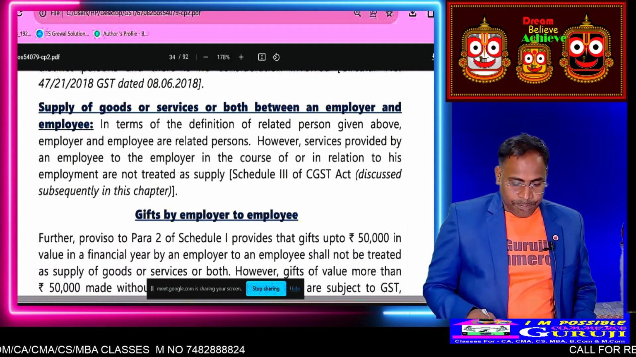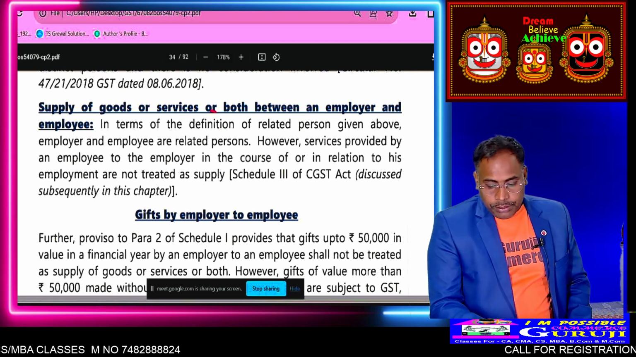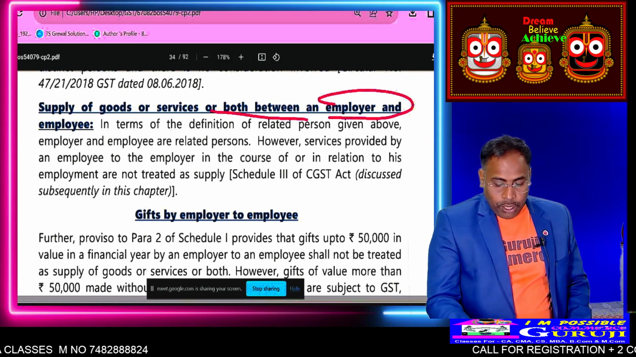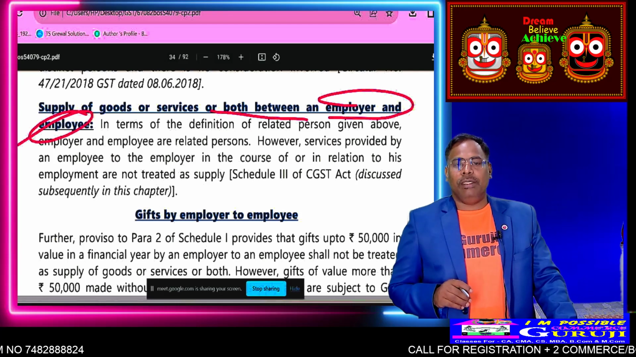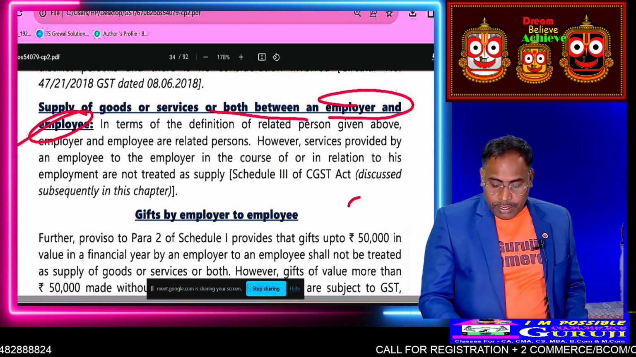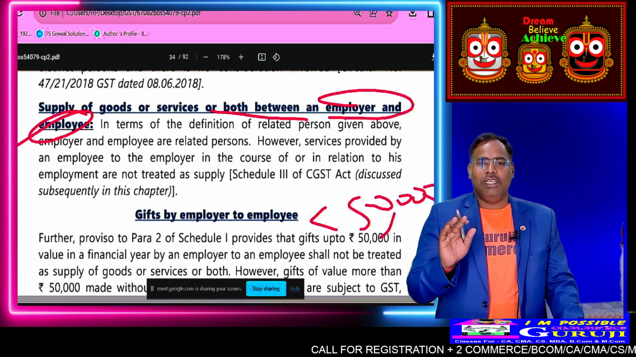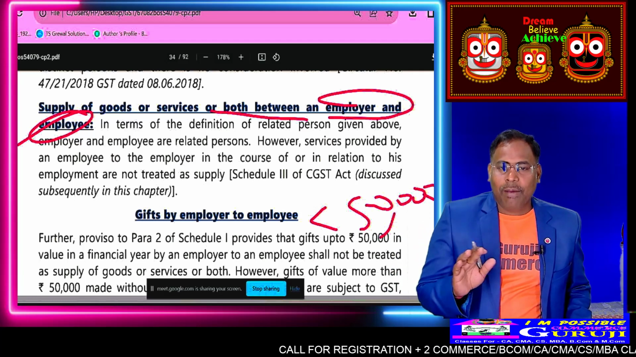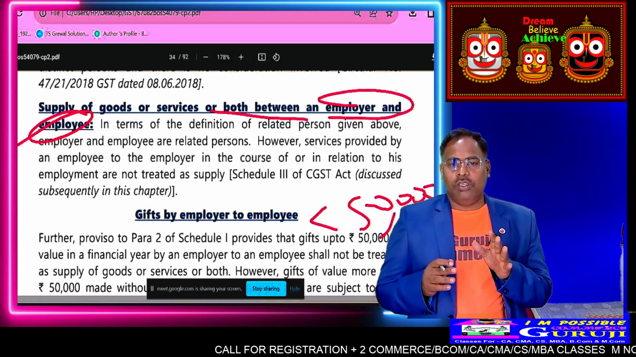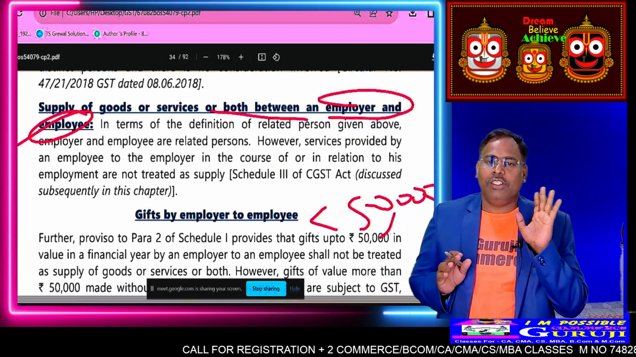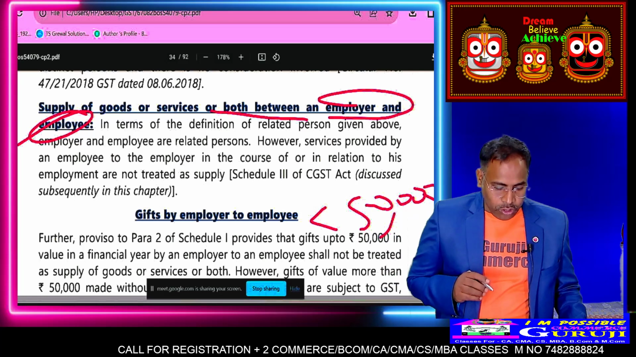Then the last one: supply of goods or services between employer and employee. There will be an employer-employee relationship, but if the gift given is 50,000 or below, then no GST will be applicable. But at 50,000 and more, GST will be applicable; you have studied this under income tax. Have you gone through it or not? Okay, got this point or not?